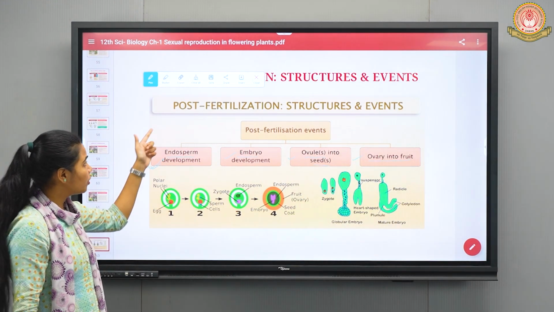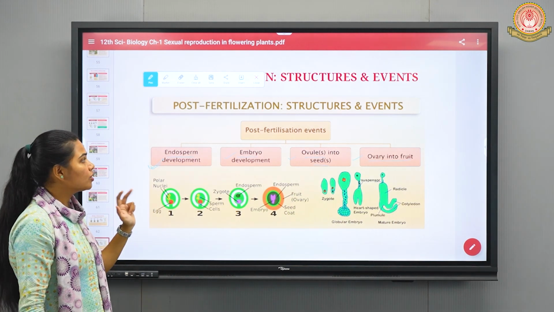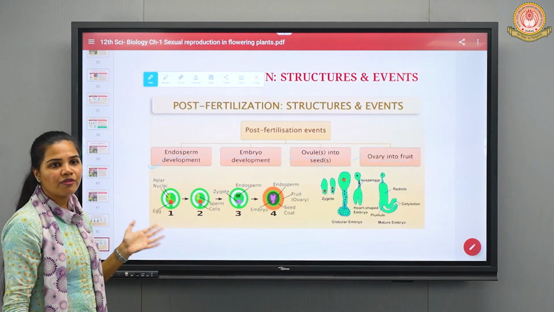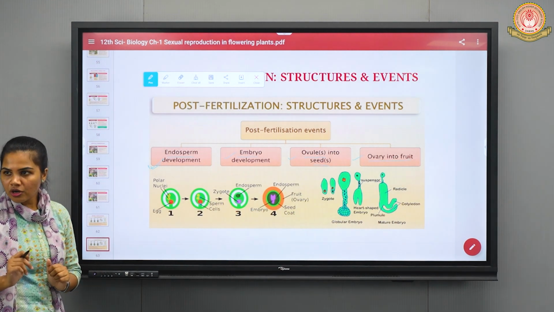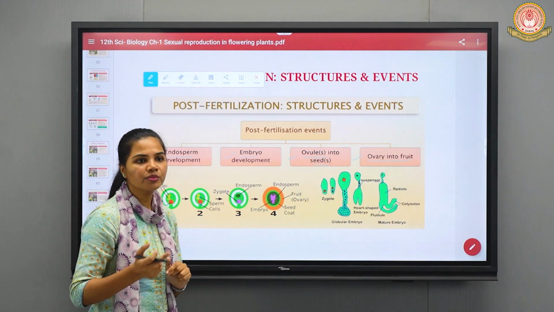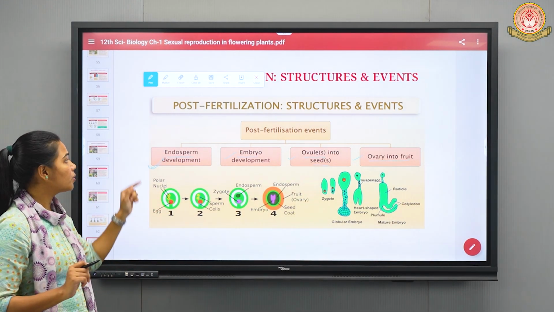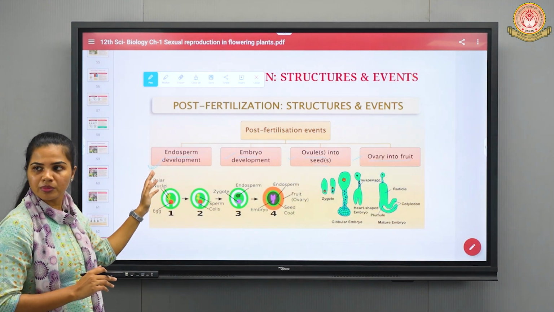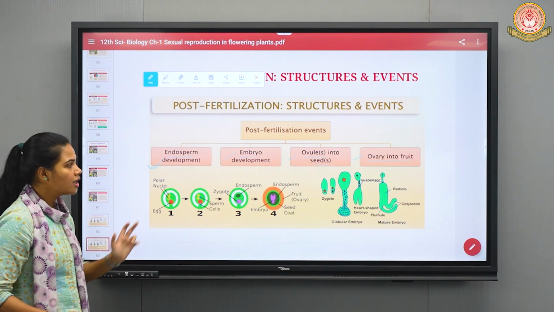Okay. So, as we have already covered pre-fertilization structures and events, then we have covered the double fertilization process. Lastly, we are going to study about post-fertilization structures and events, right? So, till fertilization or double fertilization process, we have covered up to the formation of zygote, and the formation of primary endosperm nucleus, then primary endosperm cell. Finally, it is going to give rise to endosperm, right? So now how endosperm is going to get developed, that we are going to study.